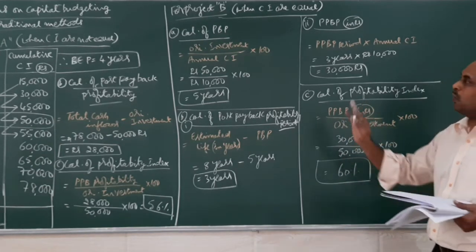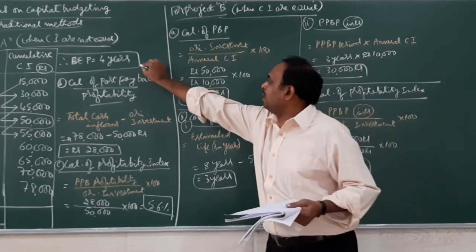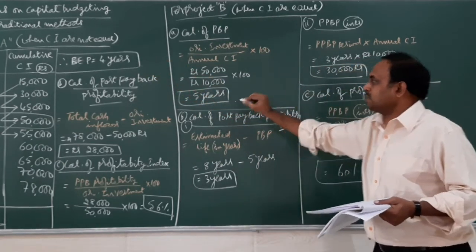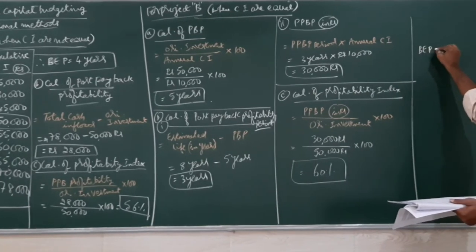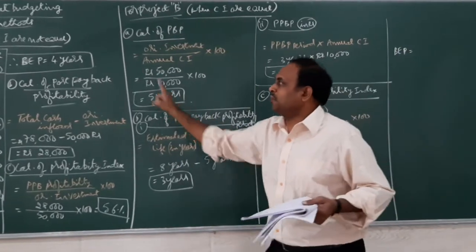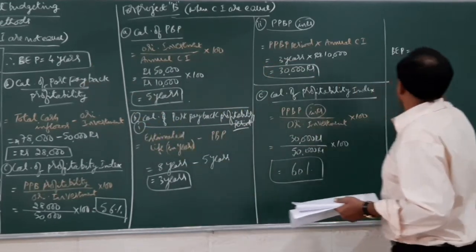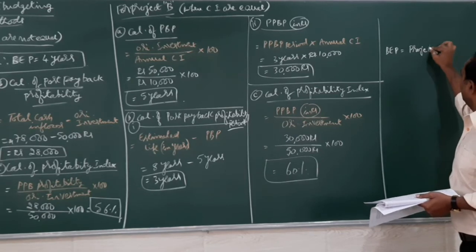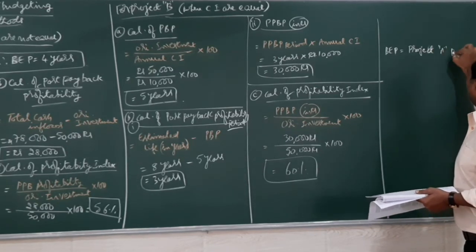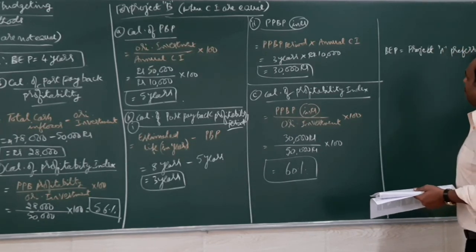So when we take one by one, payback period 4 years, payback period 5 years. Based on payback period, whichever is less is preferable. So project A is preferred.